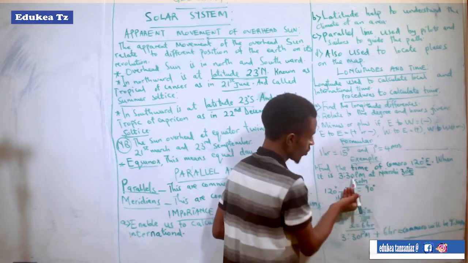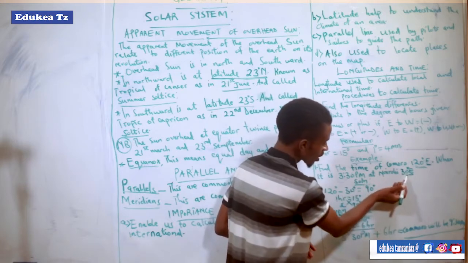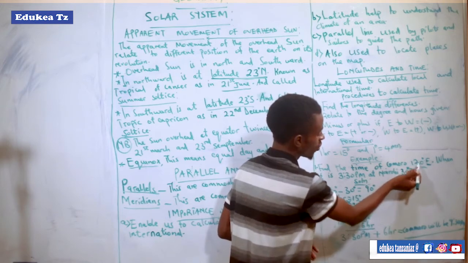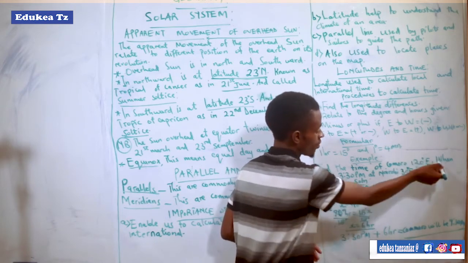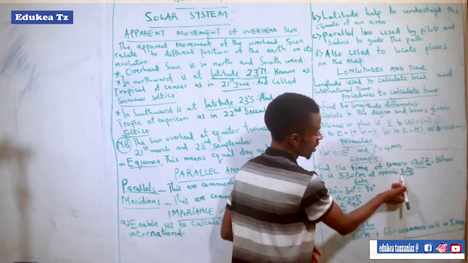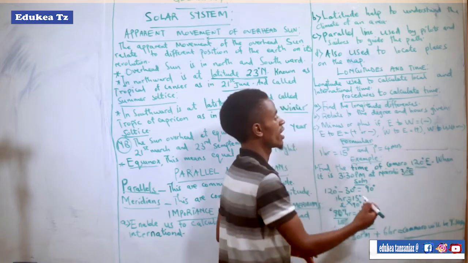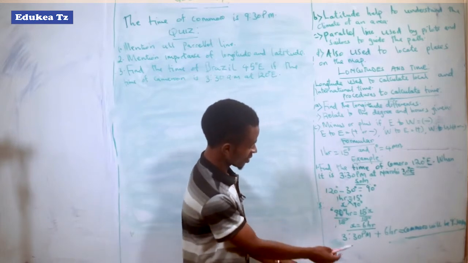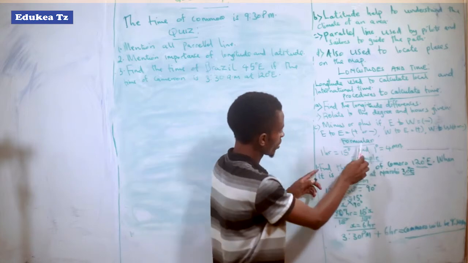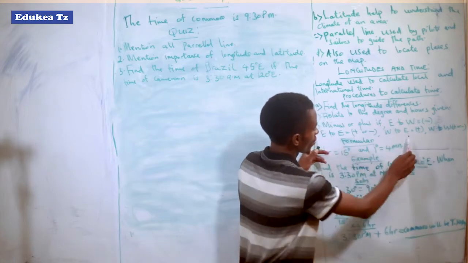If the starting point is the smallest degree towards a bigger degree, we have to add. But if it is from a big degree to a small degree, you have to minus.